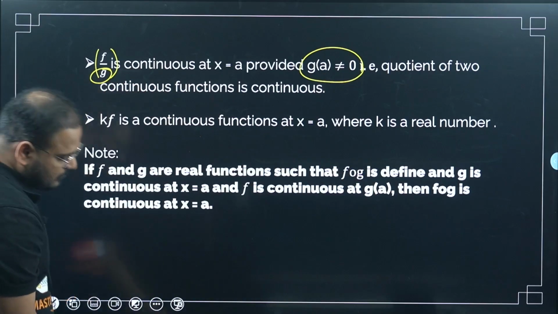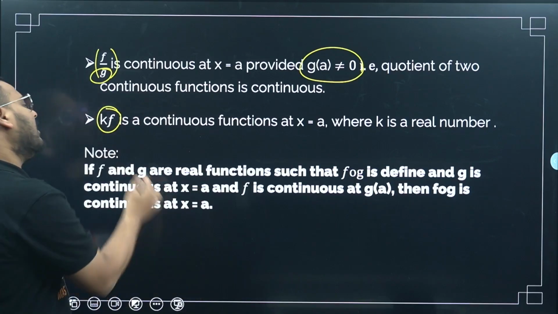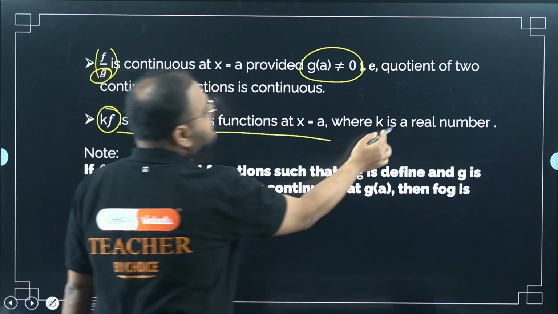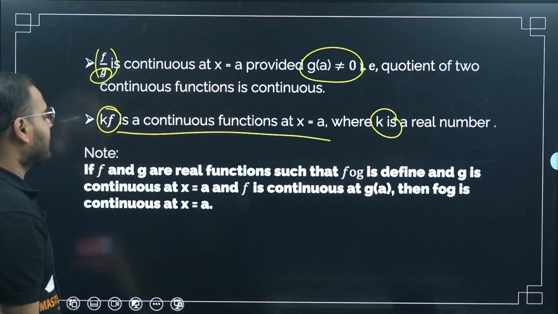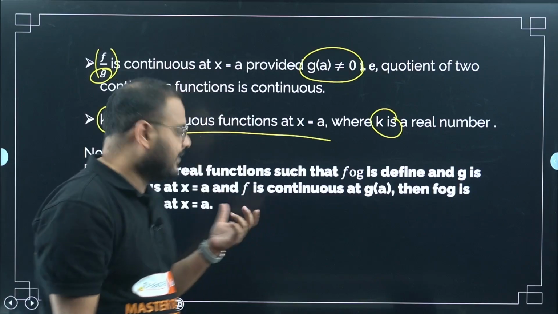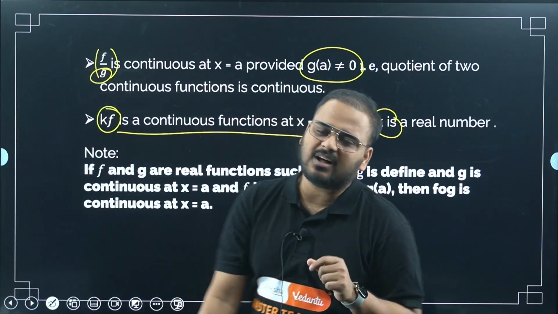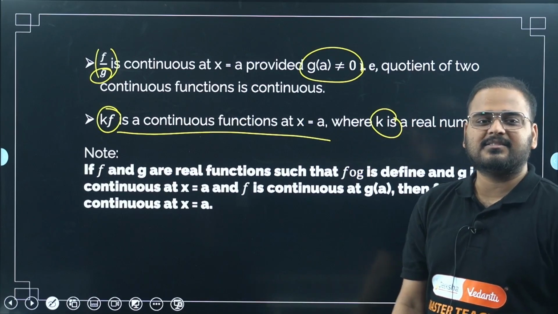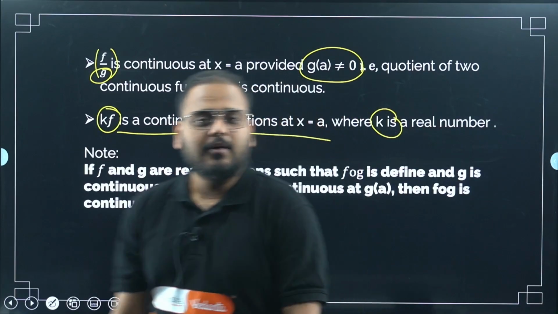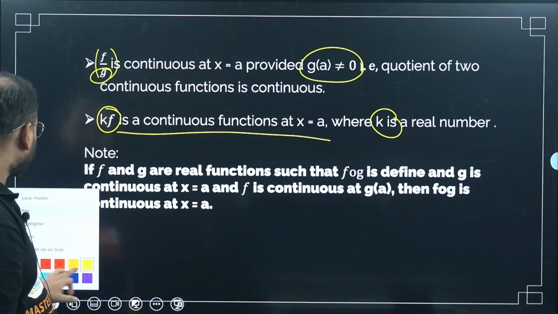Again, the last one: if you multiply a constant k with it, that will also be continuous at x equals a, provided k is a real number, a constant. Now the last one, this is again a very important statement. Students skip this last statement. They think this is difficult to understand. I don't know why, but we'll try to simplify it in the simplest way that I can.